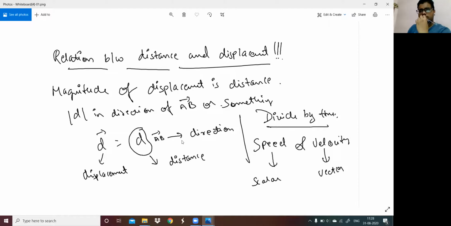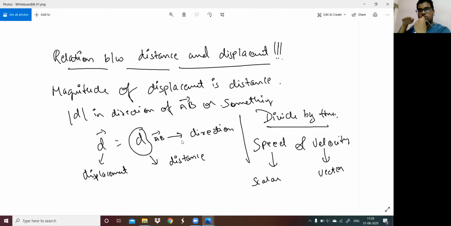Now someone will say, we still didn't get the concept of displacement, so I will tell you one more thing. Railways, roadways, highways, whatever in India, are always made on the shortest route. Shortest route is the only route on which railways build the bridges and the tracks, and the highway authority builds the roads. They always focus on the shortest distance which connects two places, so they build the road in that direction only.